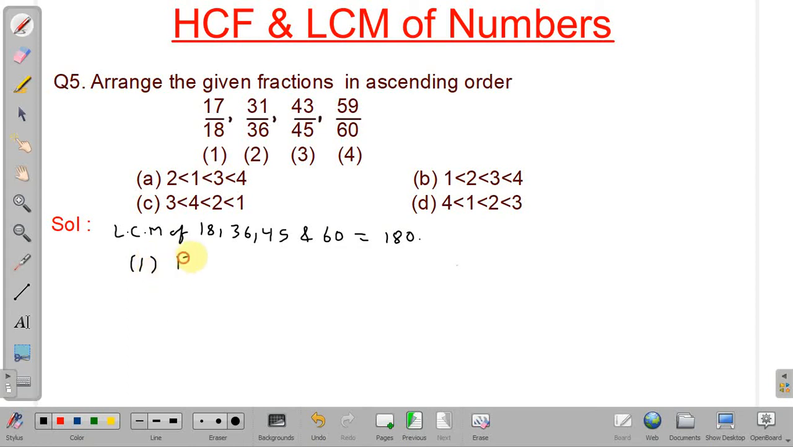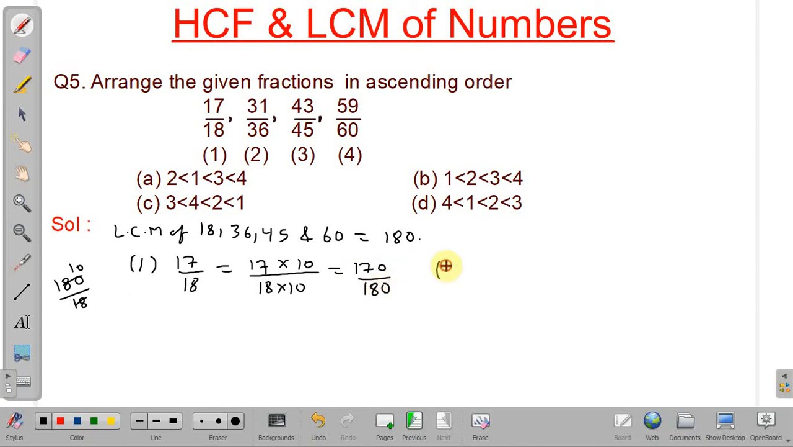So the first fraction is 17 by 18. And we have to make the denominator 180. So with what factor can we multiply? You can notice it can be 10, but how can we find it? That is, the required denominator divided by the present denominator. So we will get 10. So 17 by 18 into 10. As we are multiplying the denominator by 10, we don't want to change the fraction, so the numerator also we have to multiply by 10. So it will be equal to 170 by 180.